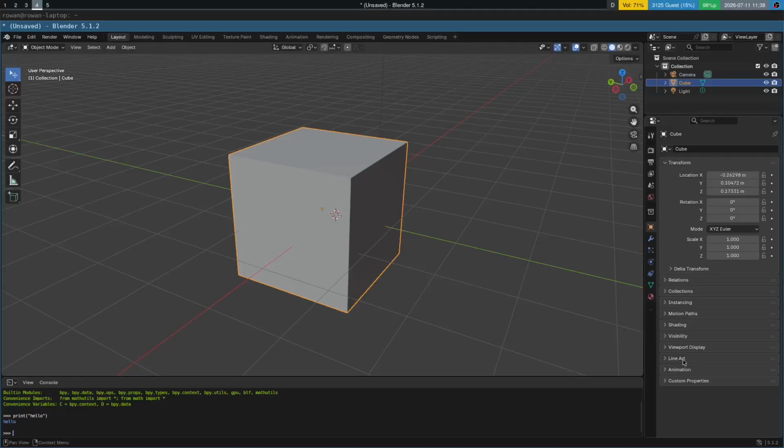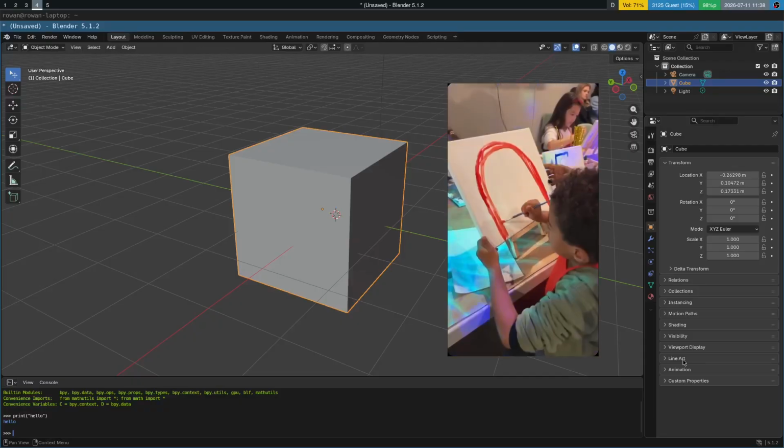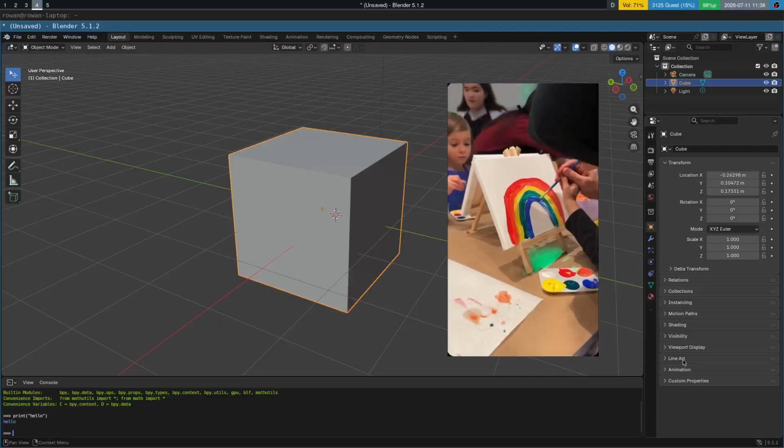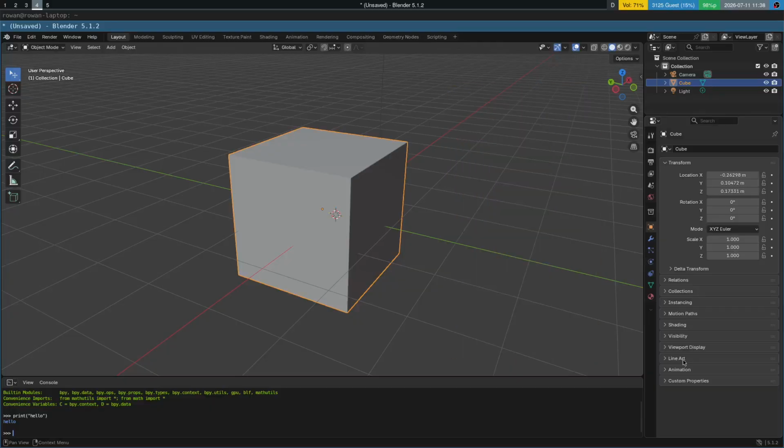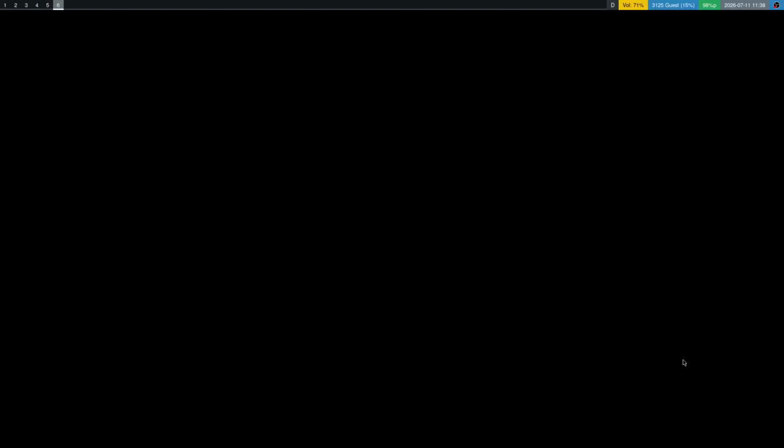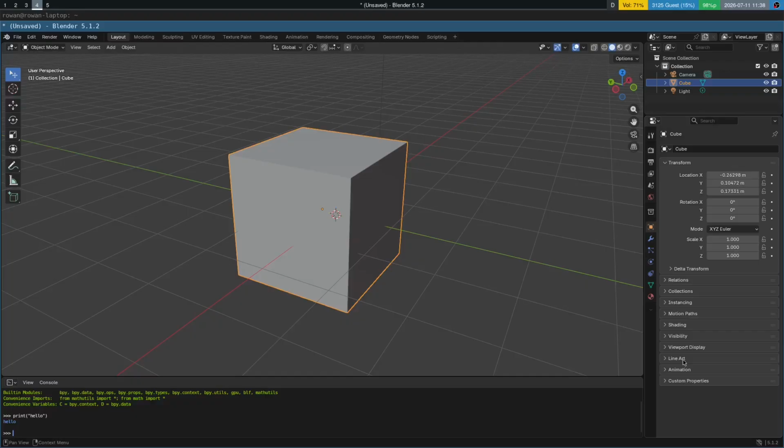I am not an artist by any meaning of the word. Here I am, I run Sway with a black background. But I want to get into game development.